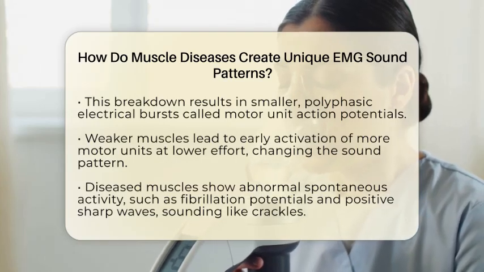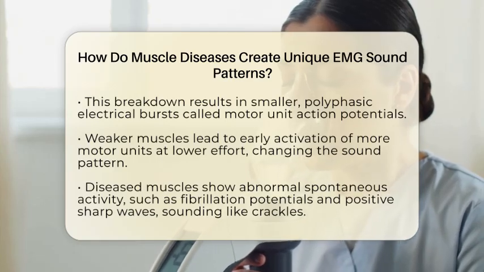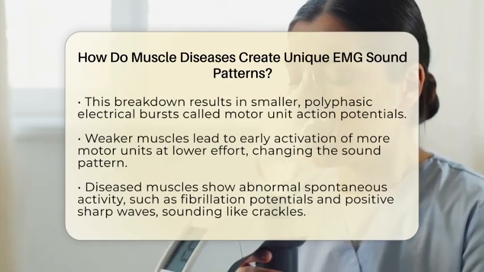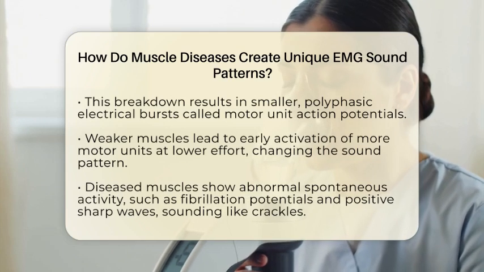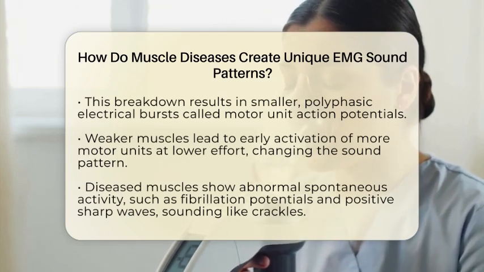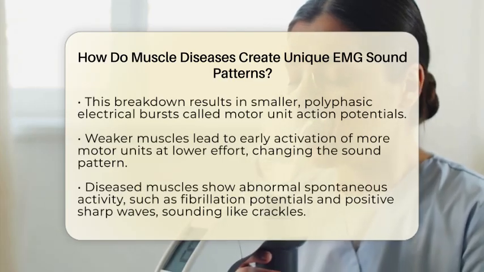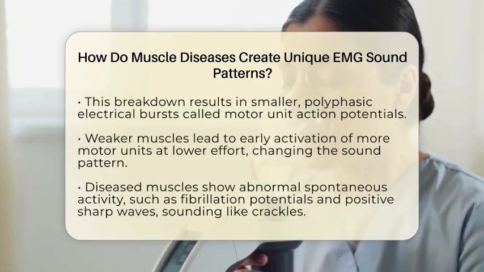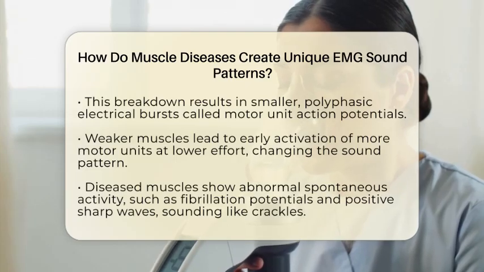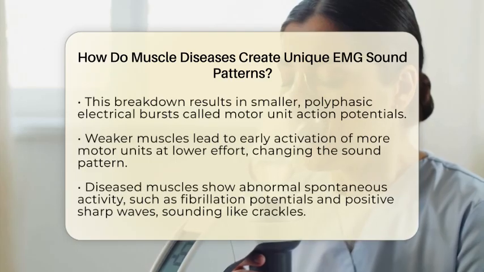Another key feature is abnormal spontaneous activity. Diseased muscles become unstable, and their membranes may leak or irritate, causing spontaneous electrical discharges. These appear as irregular bursts called fibrillation potentials or positive sharp waves. When listened to, they sound like crackles or irregular bursts, signaling ongoing muscle fiber irritation or damage.